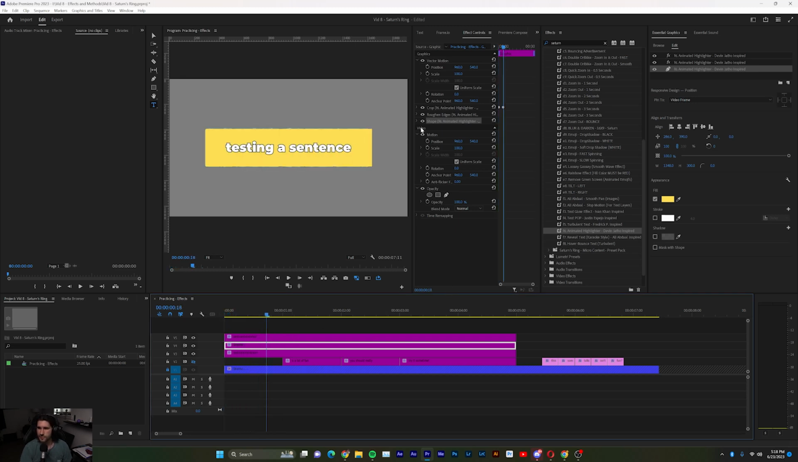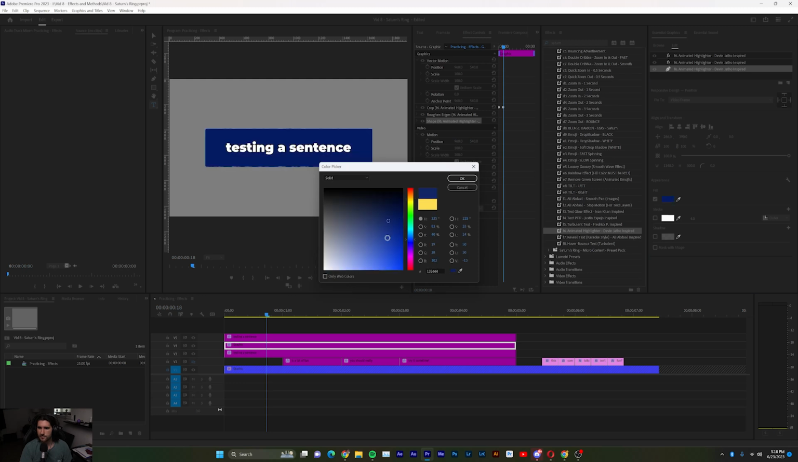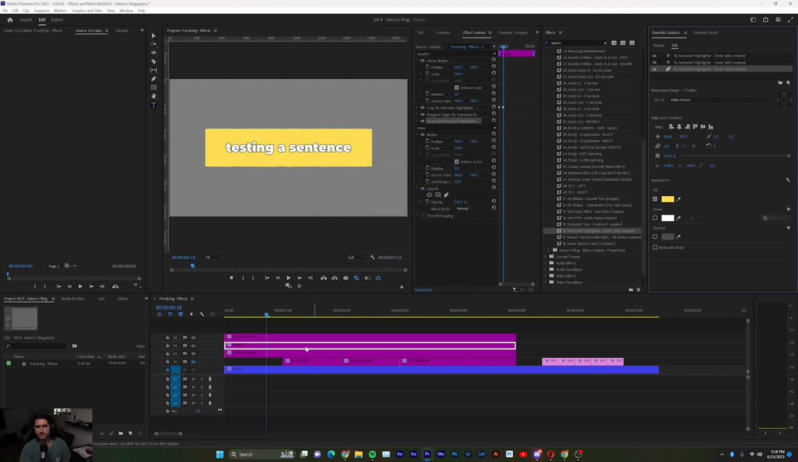Of course, you can change the color. You can go here in the fill and change whatever color you need the highlighter to be. Something quick and easy, so you don't have to keep making a highlighter effect if you wanted to.